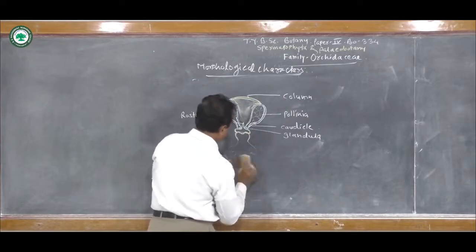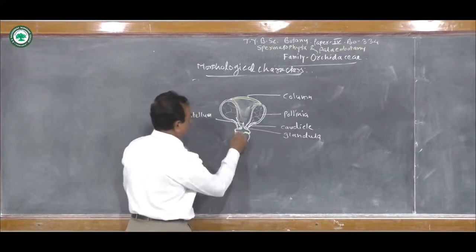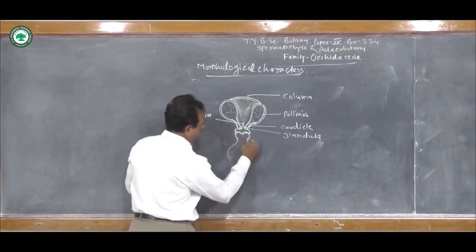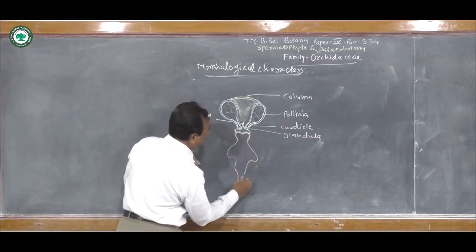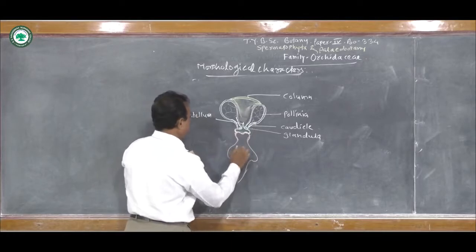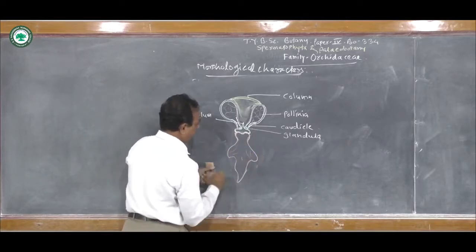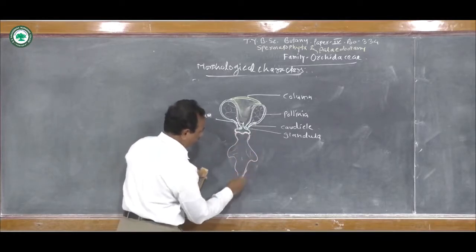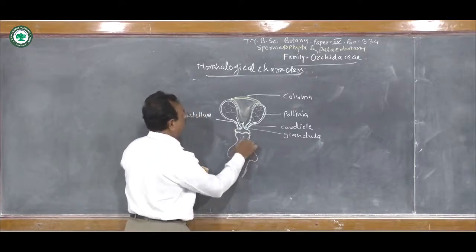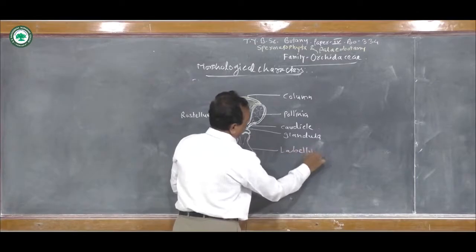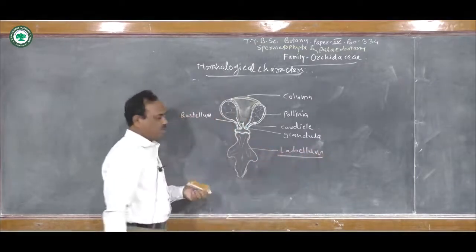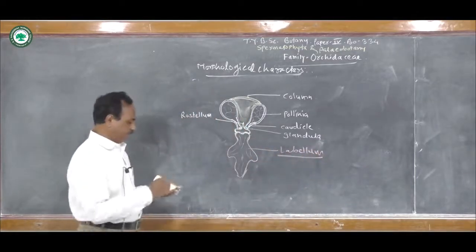the labellum. This labellum is nothing but a large member of the outer whorl of the perianth lobes.